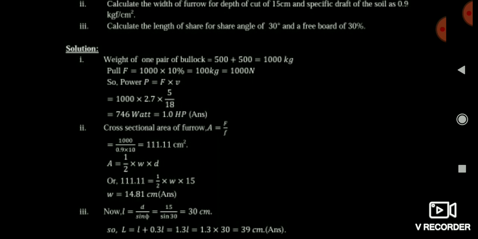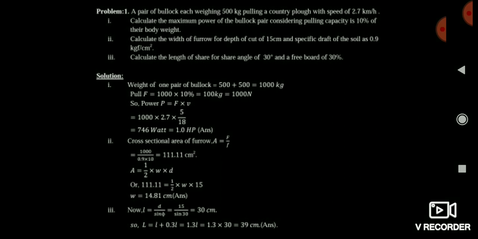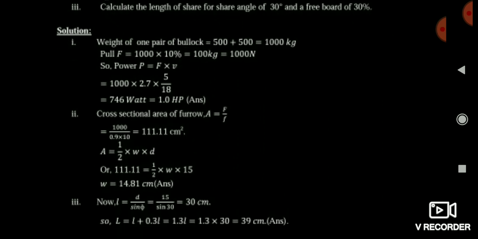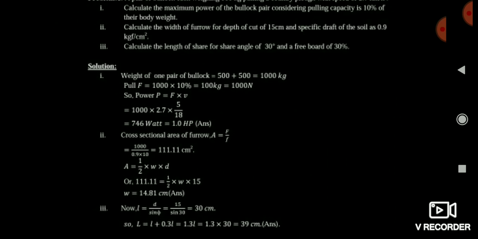And friends, this is a case of bullock drawn plow, means it is a case of indigenous plow. And this plow is cutting the soil in a triangular cross section. So I think all of you know the area of triangular cross section is 1/2 into width into depth. So I have put that. And friends, here you can see in the question, the depth of furrow is given, that is 15 centimeter, and we have to calculate the width, that is W is equal to 14.81.